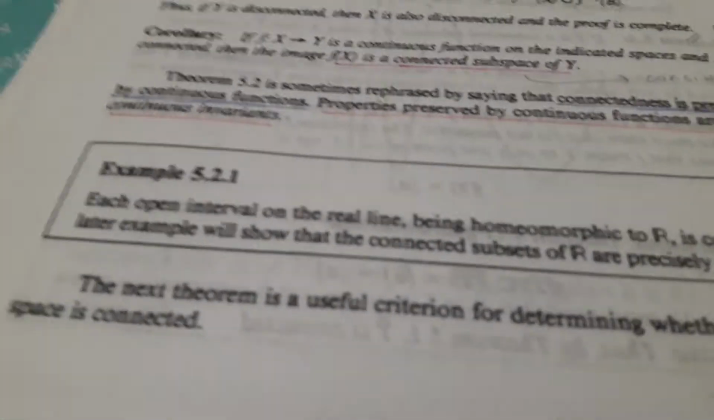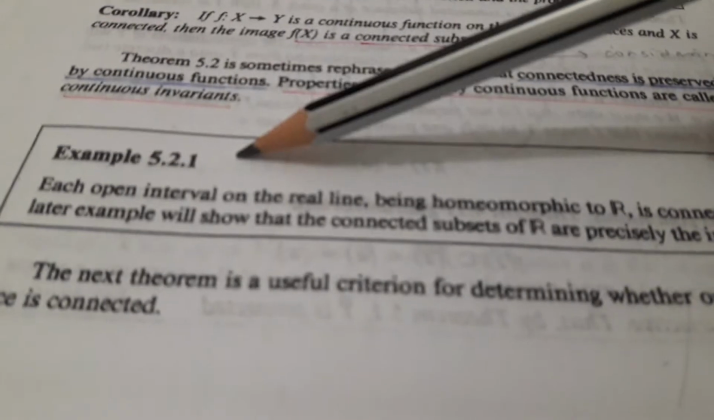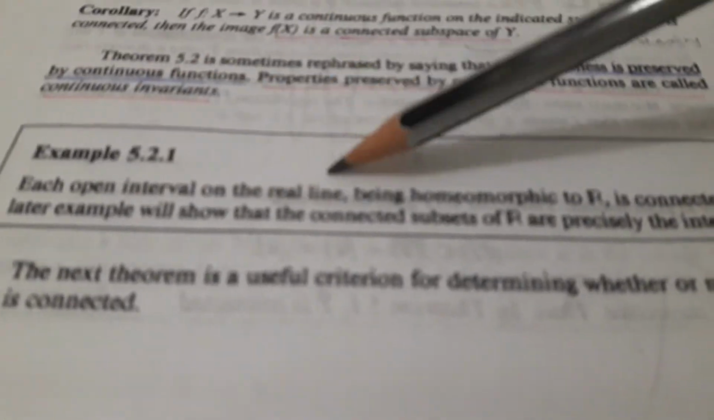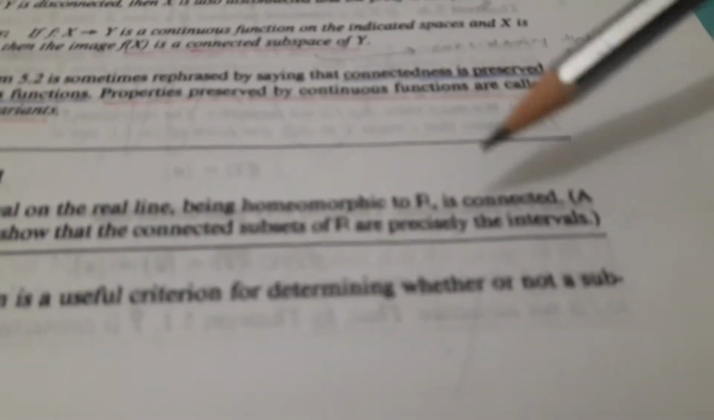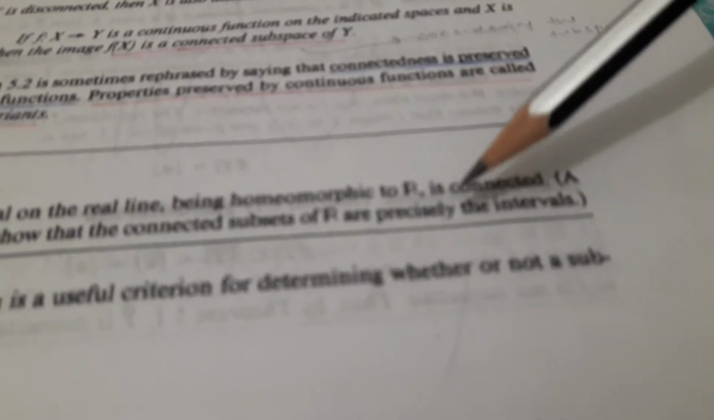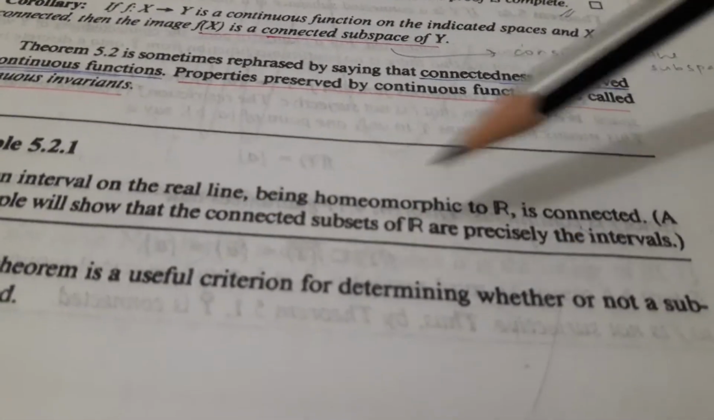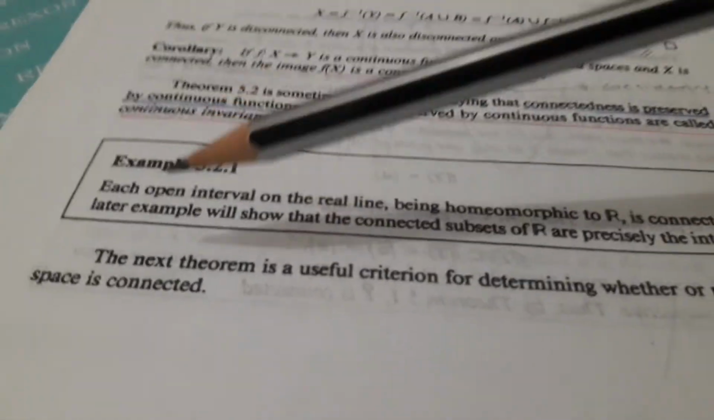Now let's see this also. Example 5.2.1: each open interval on the real line, being homeomorphic to the real numbers, is connected. A later example will show that the connected subspaces of R are precisely the intervals. So connected subsets of R are intervals, so the intervals of the real line R and each open interval homeomorphic to R are connected. So let's see those things.